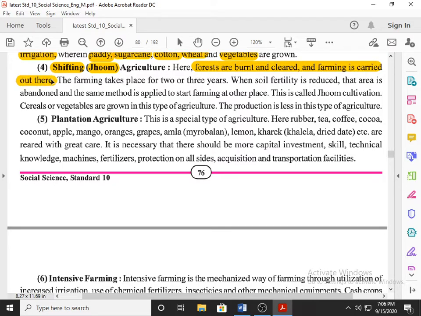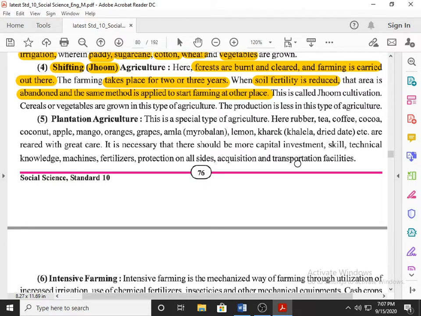Means what? In this farming, first of all, they destroy the whole forest, they clear the whole forest, and on that land, after destroying the forest, they start agriculture. Farming takes place for 2 or 3 years. Here 2 or 3 years farming is possible. After 2 or 3 years you can't go for farming because soil fertility is reduced. The area is abandoned and the same method is applied for starting farming at another place.